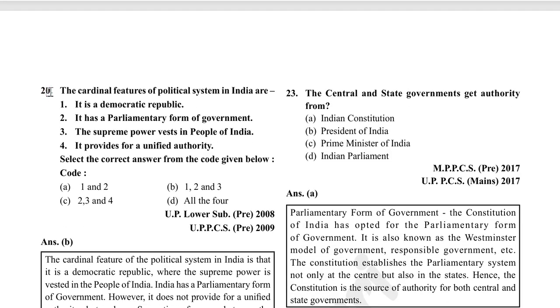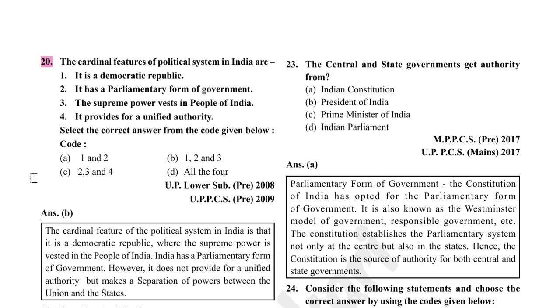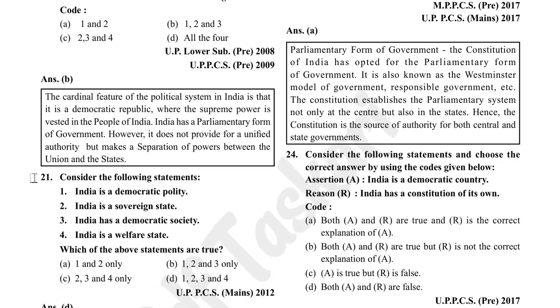The cardinal features of political system in India are: it is a democratic republic, correct. It has parliamentary form of government, correct. The supreme power is vested in the people of India, correct. It provides for a unified authority, it is wrong because it is based on separation of powers.